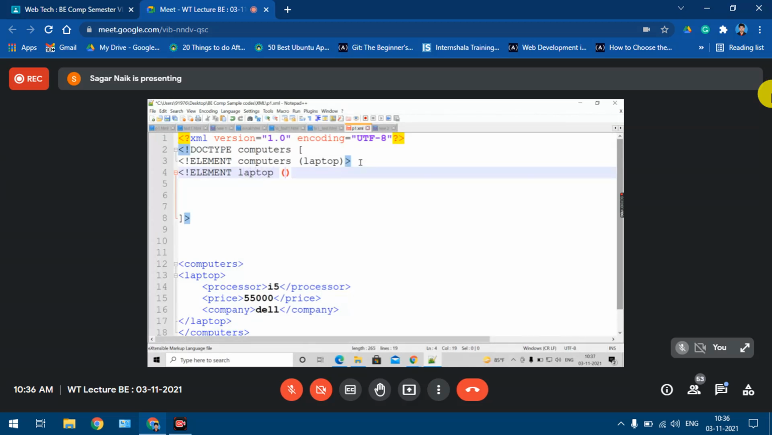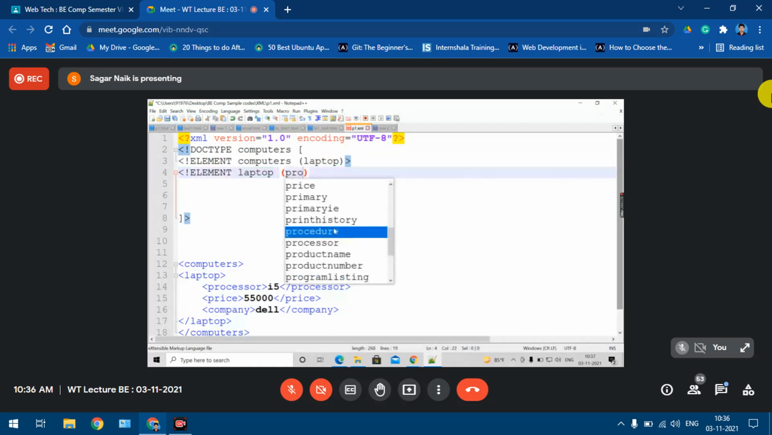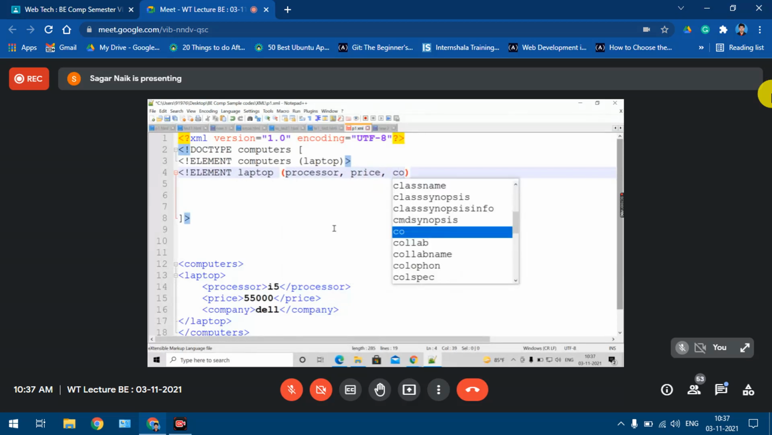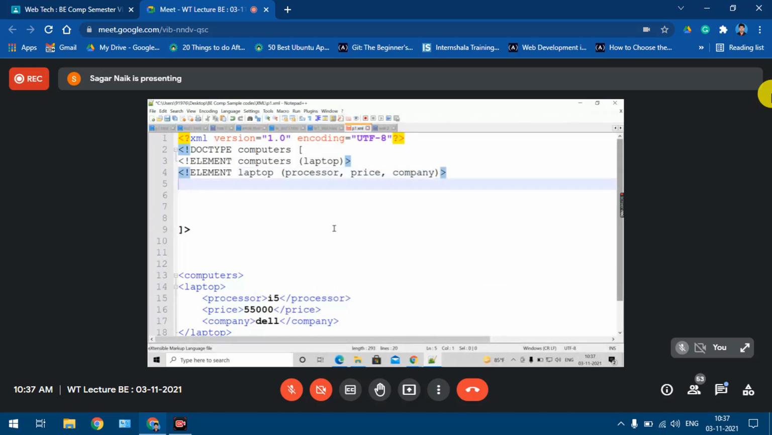Now going to the laptop element, it has three children: processor, price, and company. So that I'm defining over there. Processor, price, and company, separated by commas. Fine. So the laptop element I have defined as having processor, price, and company.